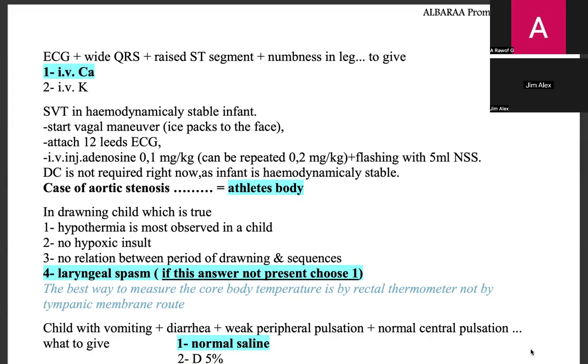Case of aortic stenosis, what is this athlete's body? I don't know what he has told about it. I don't know really.